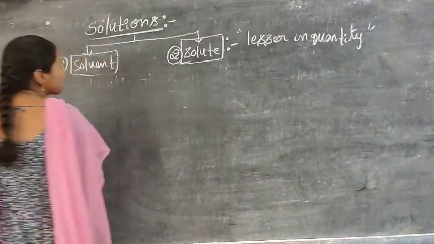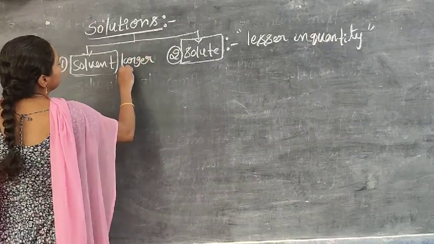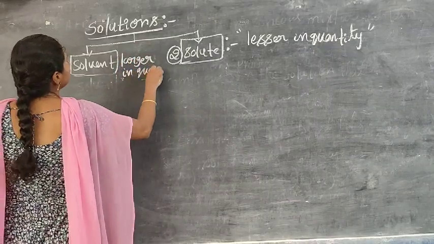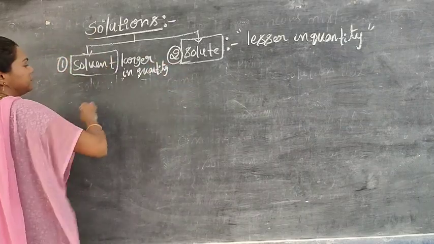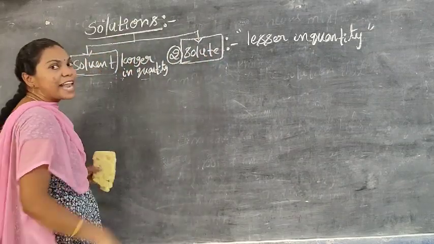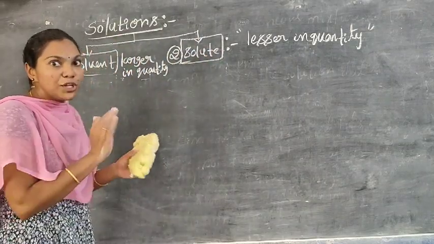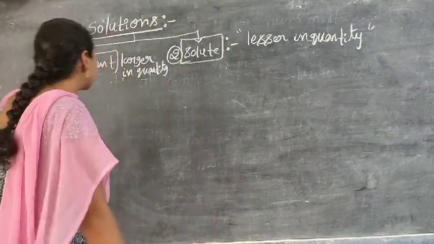So solvent is larger in quantity, or that which dissolves the other component in it. What is that other component? Solute. Solute is always dissolved in the solvent, because solute is a small quantity and solvent is a larger quantity.